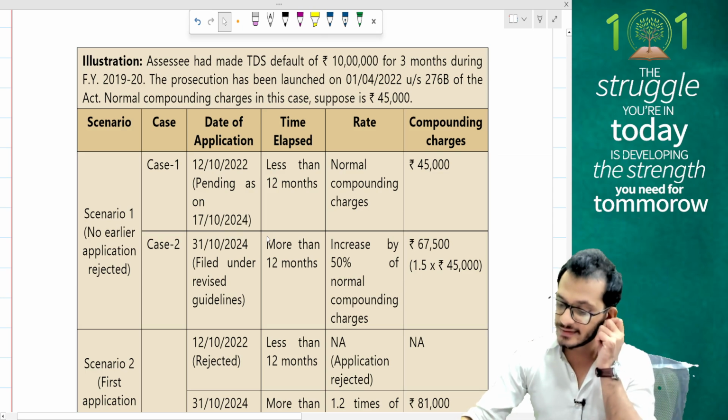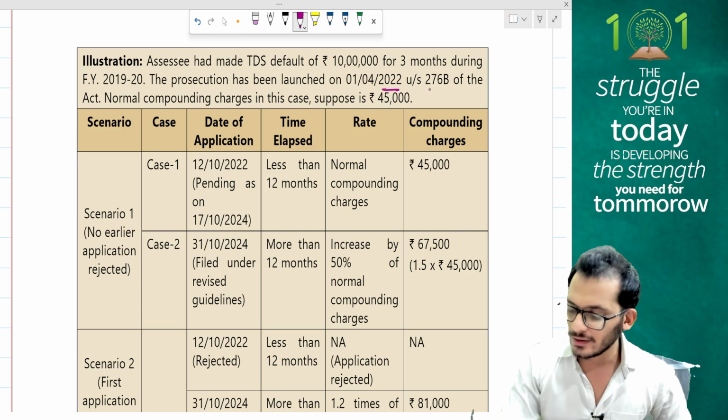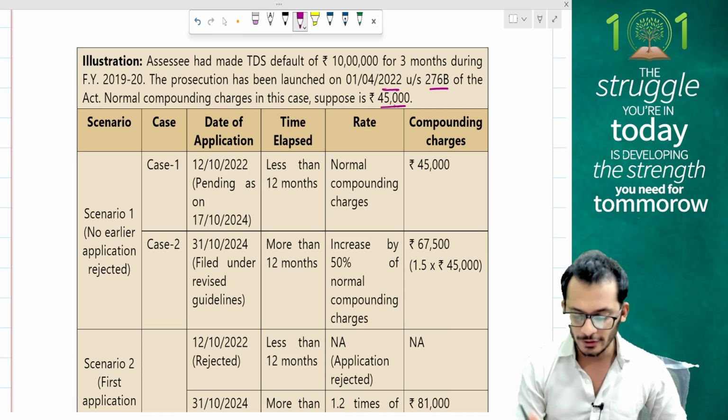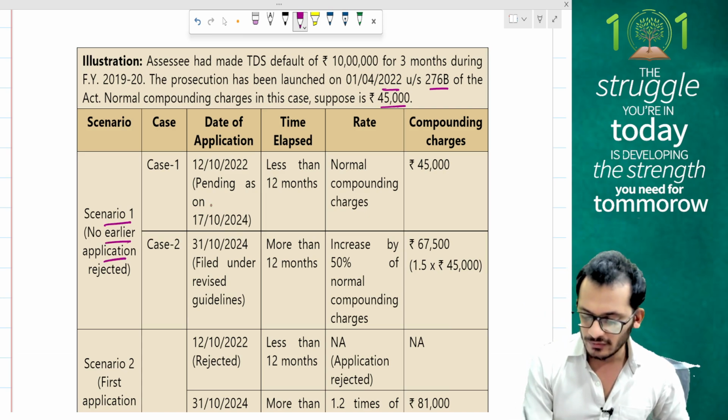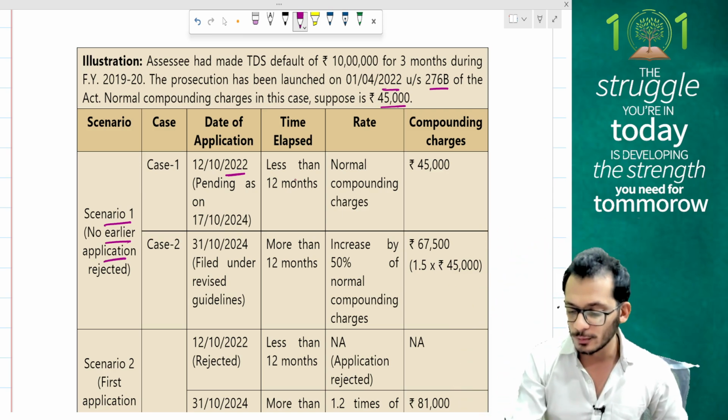An assessee has made a TDS default of 10 lakh rupees for 3 months during 2019-20. The prosecution was launched in 2022 under 276B. Normal compounding charges is 45,000 rupees. Facts given to you. Scenario number 1, no earlier applications filed. Case 1 is in 2022. This is October 22, which is before 24 October. Less than 12 months as time lapse. Normal compounding charges will apply.